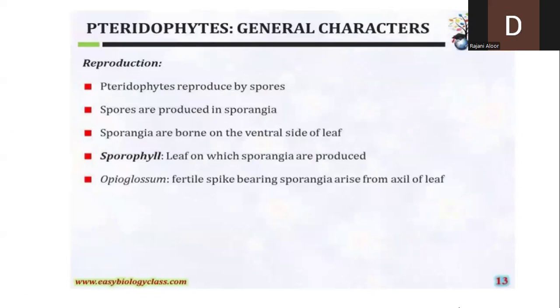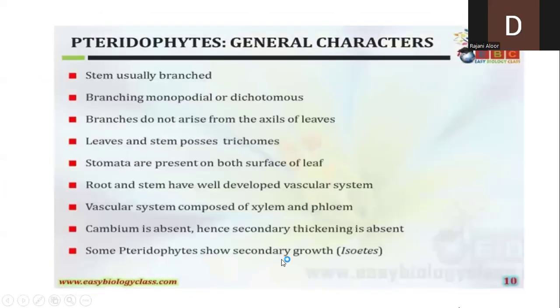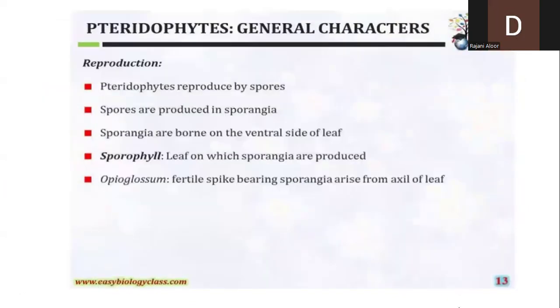Just focus on the points I'll be repeating. I'll be telling you which are the important points, and those you can note down. Just now I told you an exceptional case, Isoetes, which has secondary growth. There are certain points which are important from the exam point of view, so please note them down. Those may be expected in your exam. These are all regular terms used, but only the very, very important ones will be asked, and we will focus on only those.